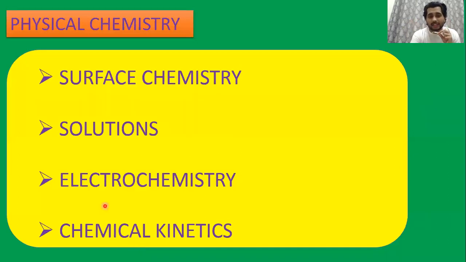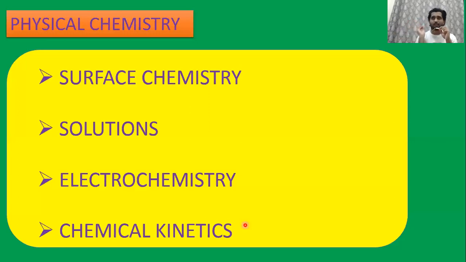Okay, chemical kinetics. Chemical kinetics is completely a new chapter for students who come in class 11 because they deal with new formulas, new graphs. Chemical kinetics is one such chapter which I find is very easy. Out of all these, surface chemistry, solutions, electrochemistry, and chemical kinetics, chemical kinetics is one of the super easy chapters. You have to just remember the formulas, derivation. In derivation, if you get stuck in integration, it may be a bit difficult, but derivations don't come.